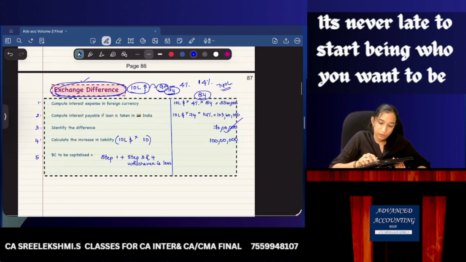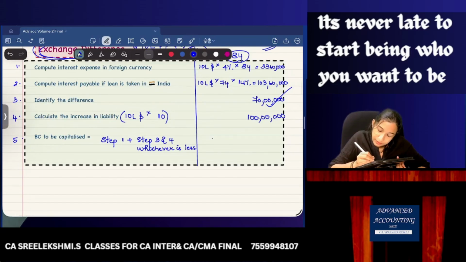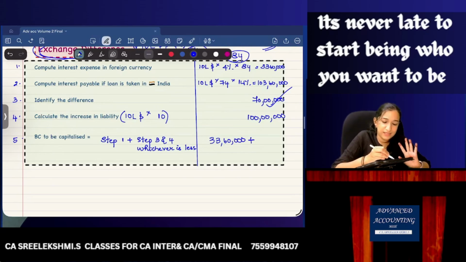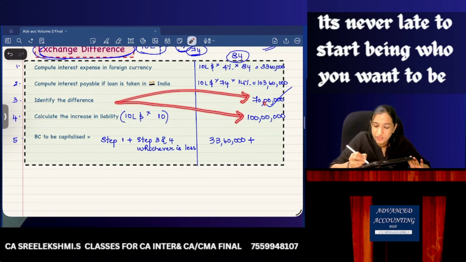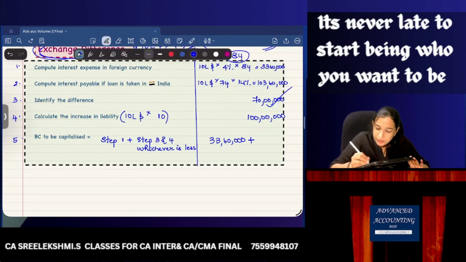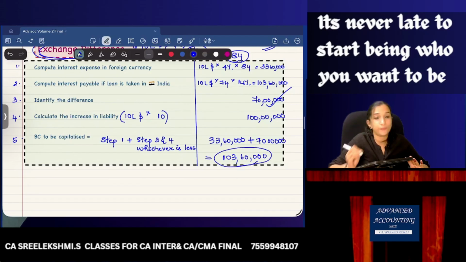That is, you can capitalize 33,60,000 plus. The standard is saying you can capitalize either the savings or the increase in liability, whichever is less. Which means here 70 lakhs. So I got a maximum capitalization of 1 crore 3,60,000.